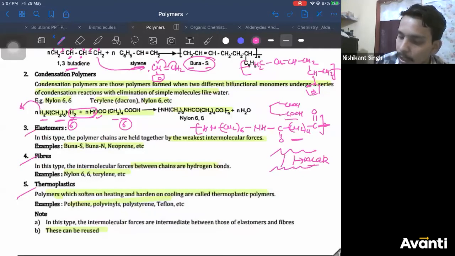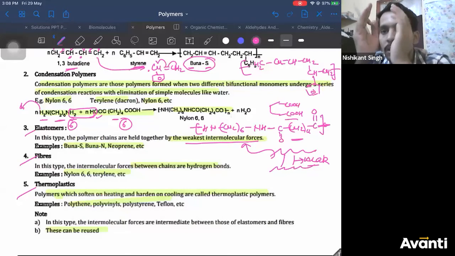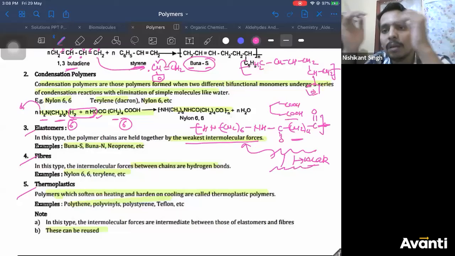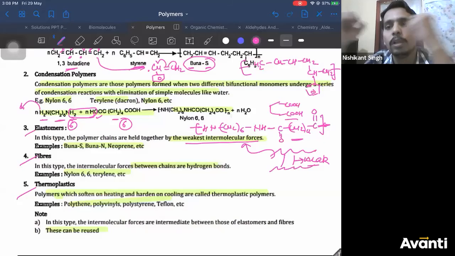The force of interaction between two chains is the weakest intermolecular force, that is van der Waals force. Those polymers are called elastomers. Since the force between two chains is very weak, you can easily stretch them. They are elastic. You can pull them.